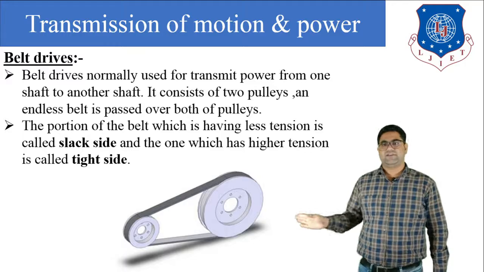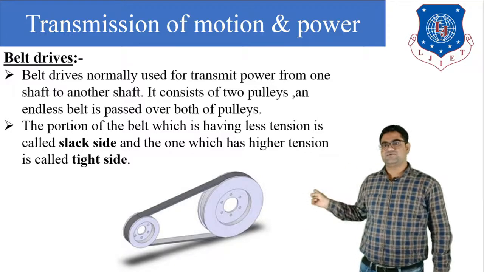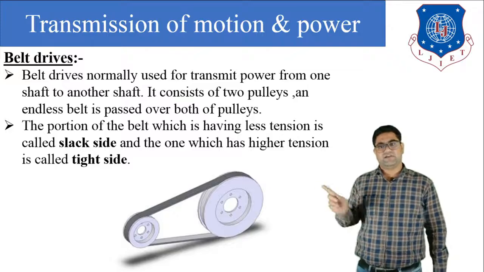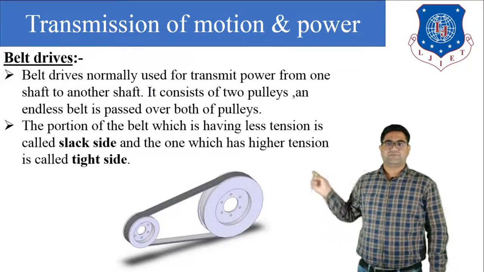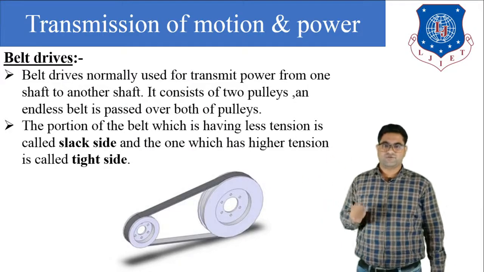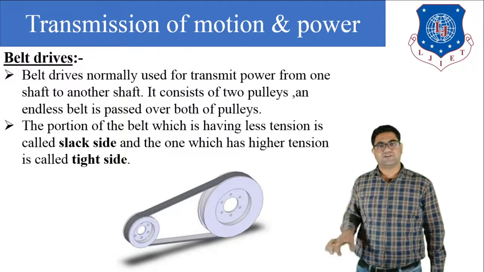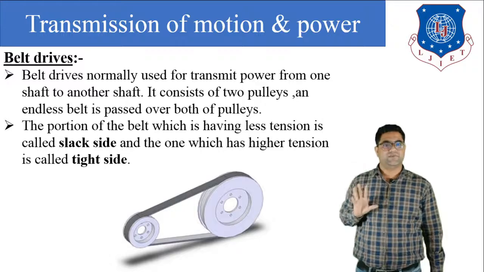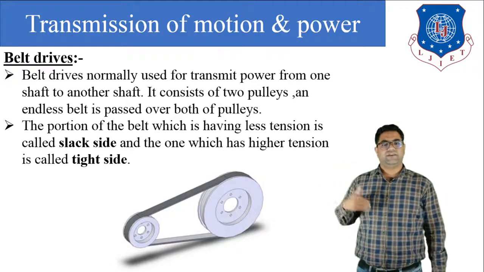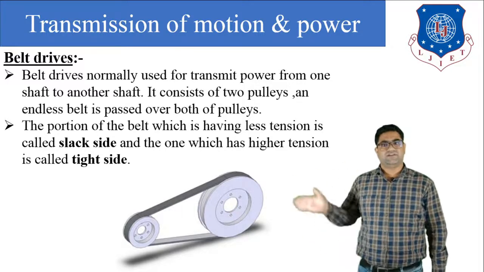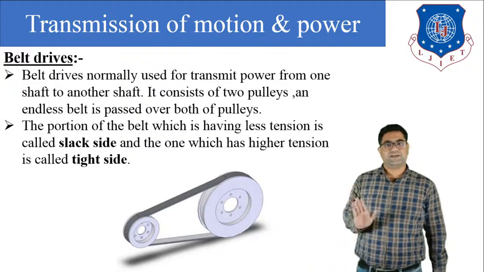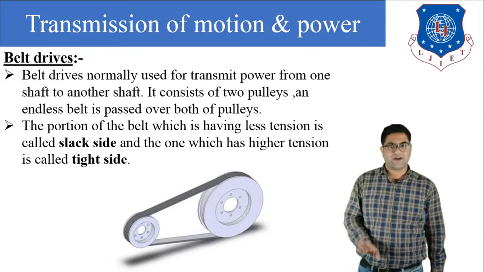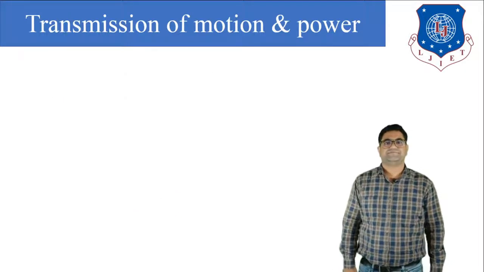You can see from the figure that these are the two pulleys, one small pulley and a second, larger pulley, and over the pulleys we have placed one belt. With the rotation of the pulley, the belt will be rotated. Here the friction force is applied between the pulley and the belt, and due to the friction, the motion is transmitted from one shaft to the other, from one pulley to the other pulley.